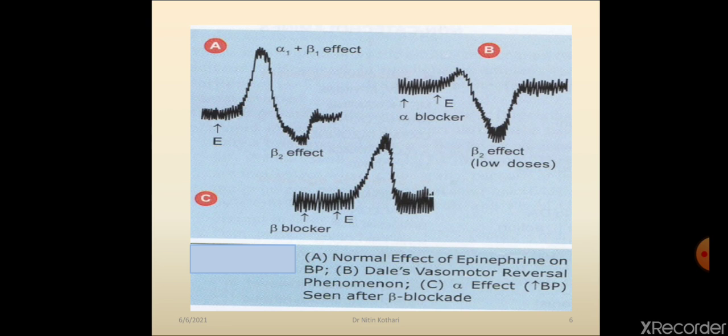In the C graph, you can see here, epinephrine is given after administration of a beta blocker, so it will not show beta 2 action. So epinephrine will increase only blood pressure. A fall in blood pressure is not seen because beta 2 receptors are antagonized, and because beta 2 receptors are antagonized, there is no vasodilatation, so no fall in blood pressure is seen. Okay. So vasomotor reversal of Dale is very important from your exam point of view.